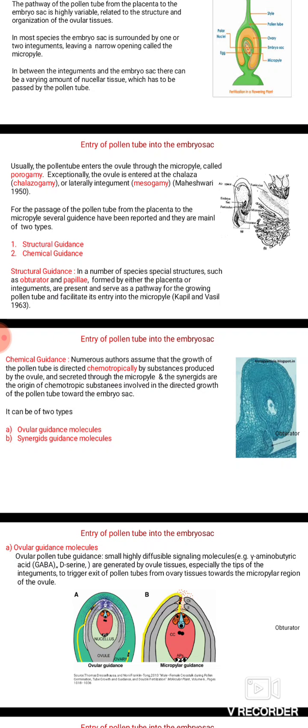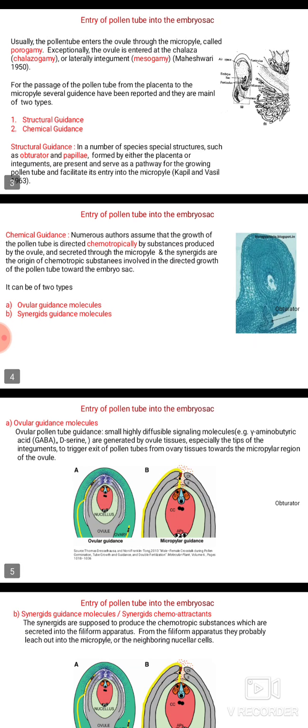For the passage of the pollen tube from the placenta to the micropyle, several guidance mechanisms have been reported, and they are of two types. First one is structural guidance and the second one is chemical guidance. Structural guidance: in a number of species, special structures such as obturator and papillae formed by either the placenta or the integuments serve as a pathway for the growing pollen tube and facilitate its entry into the micropyle.